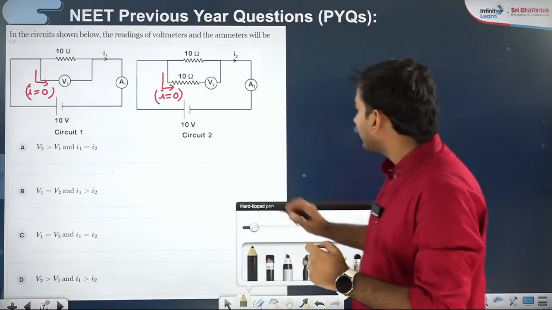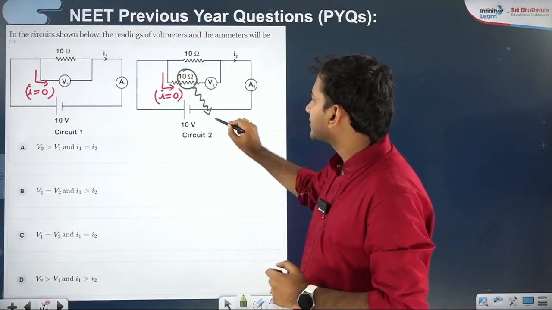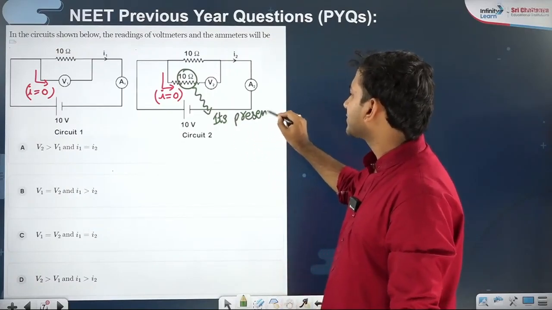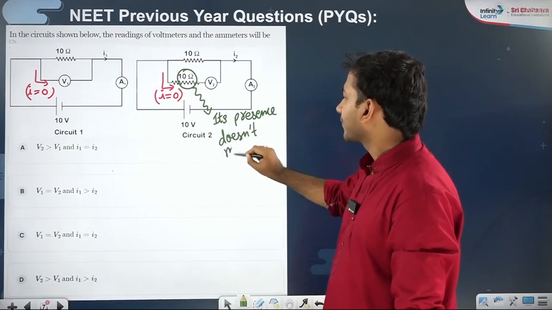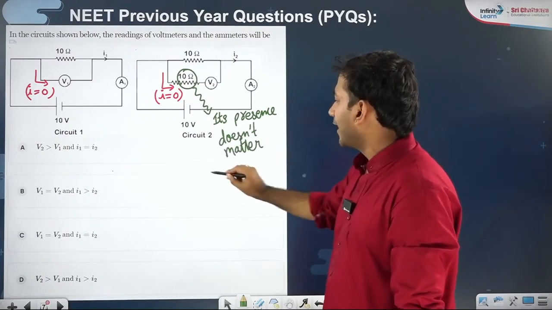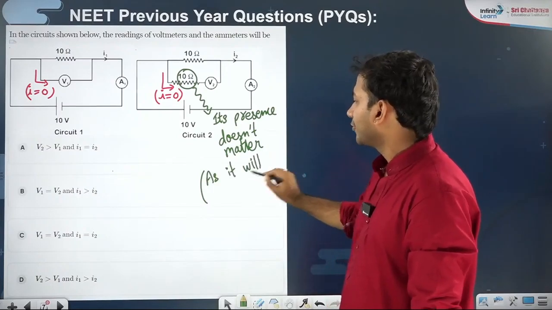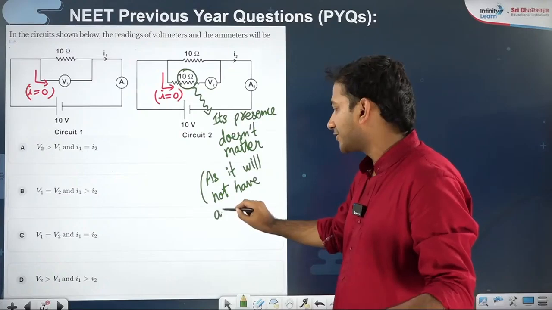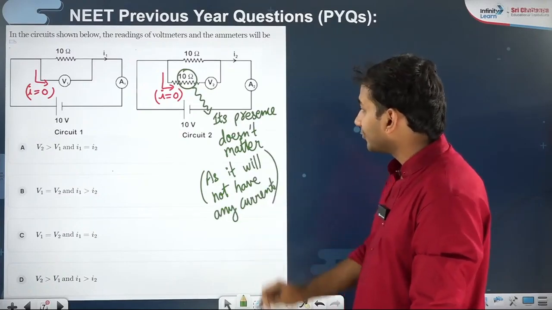If there will be no current in the voltmeter arm, then practically its presence doesn't matter, because it will not have any current. If a resistor is not having any current, definitely its presence will not matter to us.